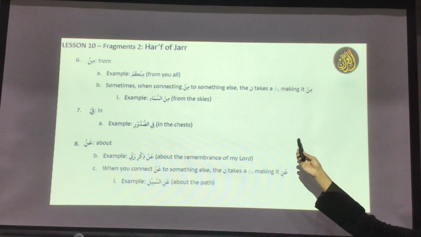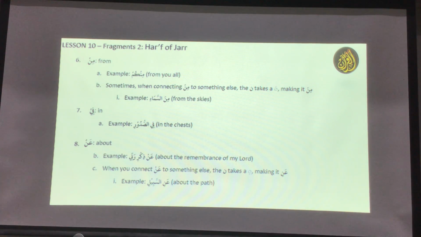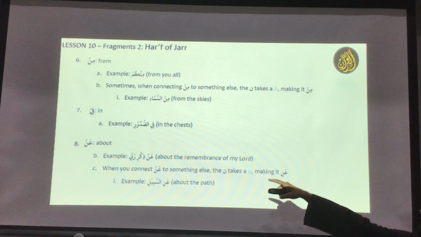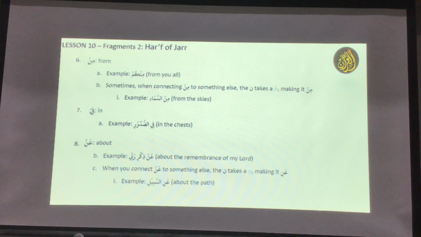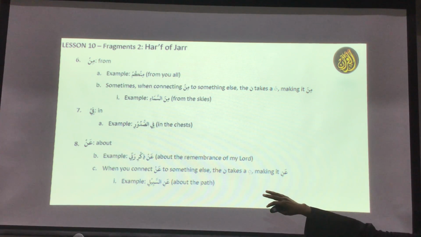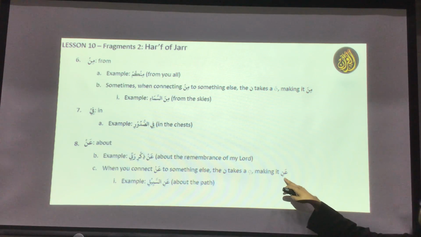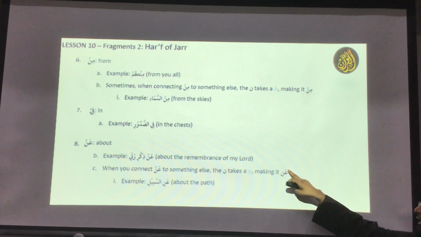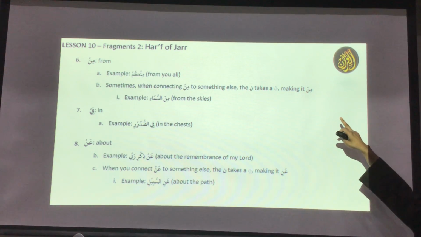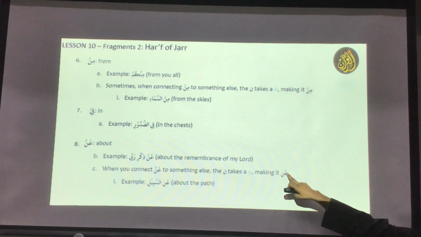So min means from, and the next one is fi. Fi means in. That is another harf, like alladhi yuwasbisu fi sudurin nas. Fi means in. An means about, and when you connect an to something else, the nun takes a kasra, making it ani, like anil lazina amanu. Like min takes a fatha sometimes, not all the time, it's just a reading rule, and an sometimes takes ani.